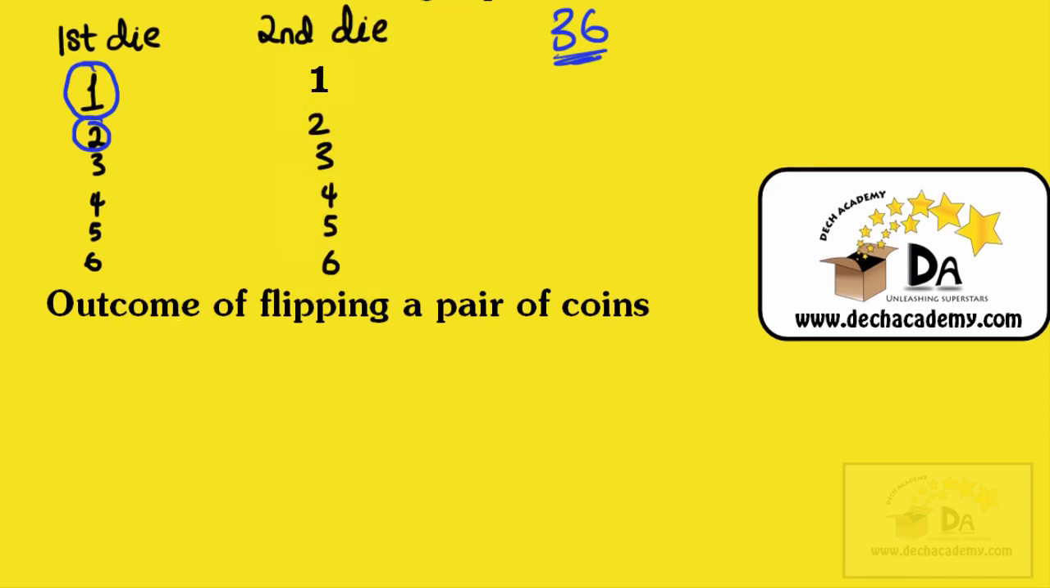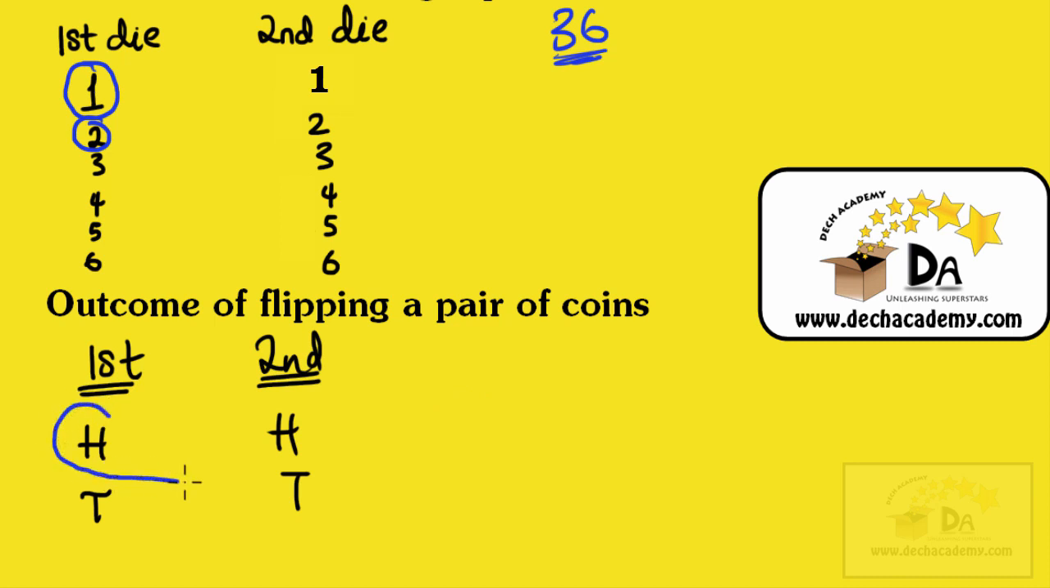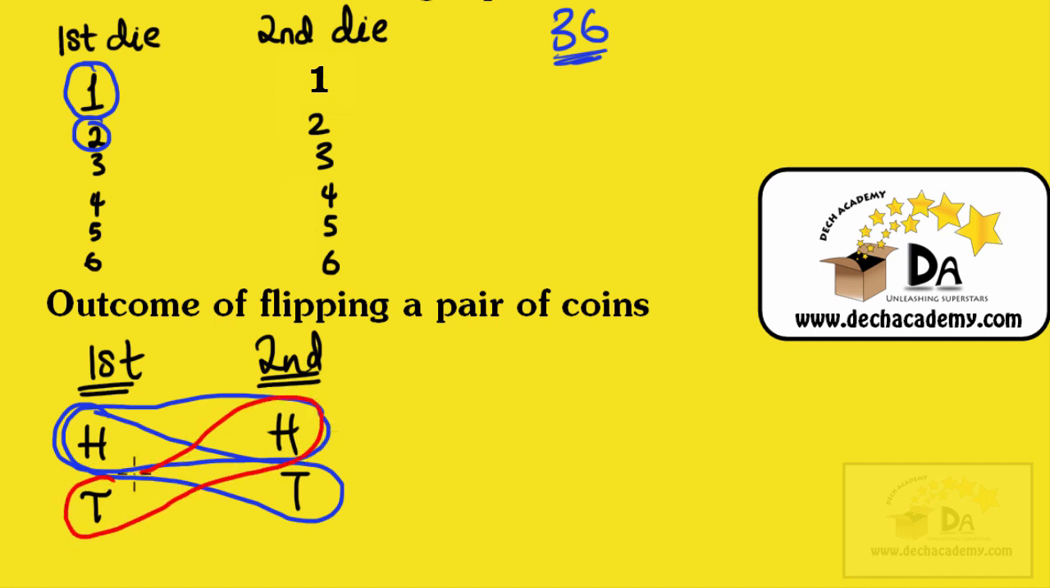Also, if you look at coin flips, if I have 2 coins, so a pair of coins, if I flip the first coin, I can get either heads or tails as a result. With the second coin, same thing, I can get heads or tails. Now, there are 4 possible outcomes. I can get heads with the first coin and tails in the second coin, or heads on the first coin and heads in the second coin. Then I can get tails with the first coin and heads in the second coin, or tails on the first coin and tails in the second coin.